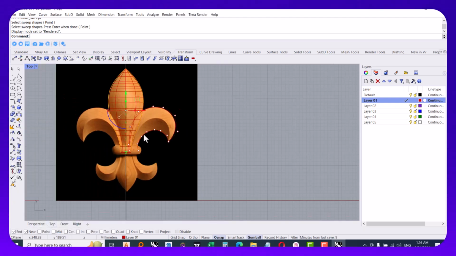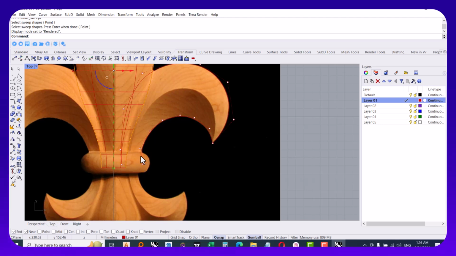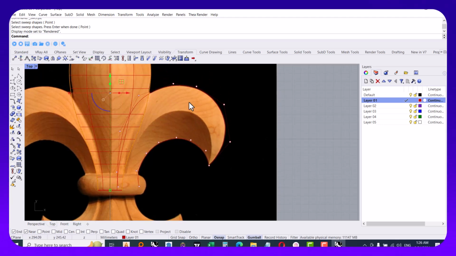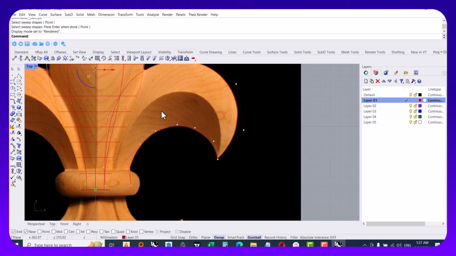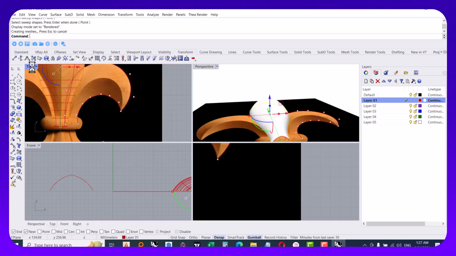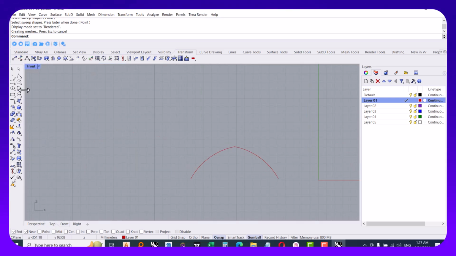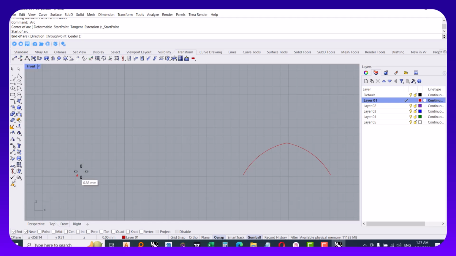Okay, and now I want to draw a cross section for this leaf here. As you can see here, I need 2 curves that are virtually opposite. I go to the front view, and draw the cross section in this way. I mean, by saying the cross section, I mean the form of the leaves, the form of the model that you are modeling.